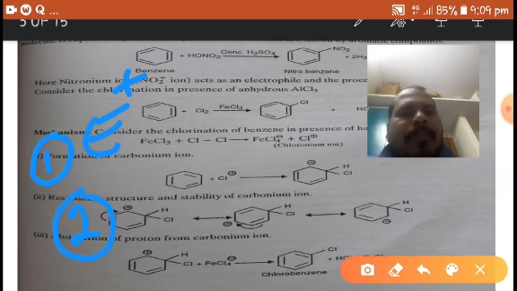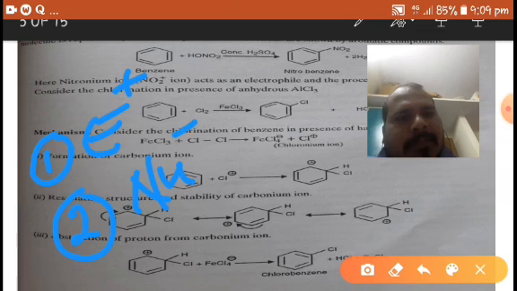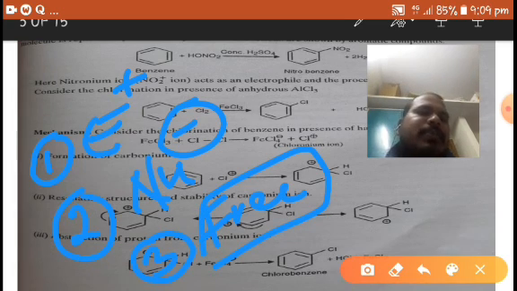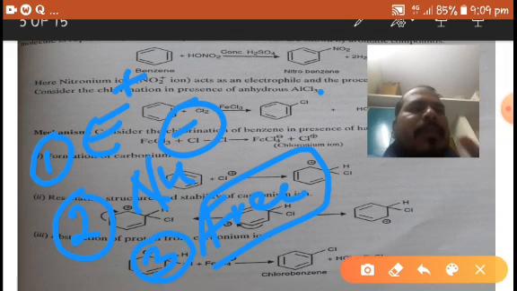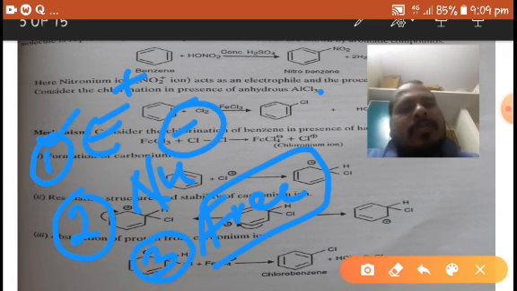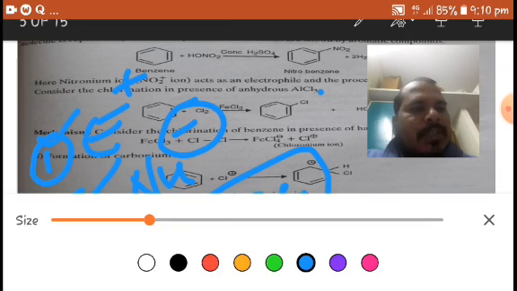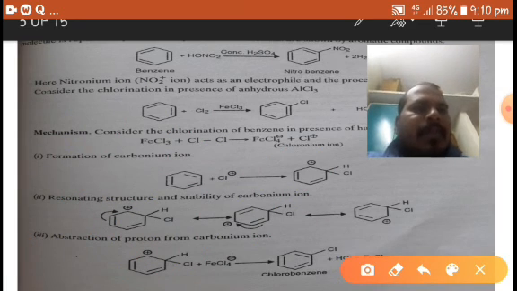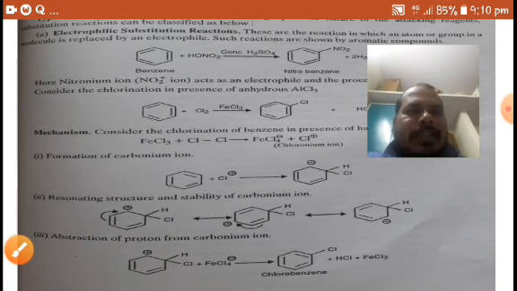Second one is nucleophilic substitution reaction, and the third one is free radical substitution reaction. So first of all, we will discuss electrophilic substitution reactions.